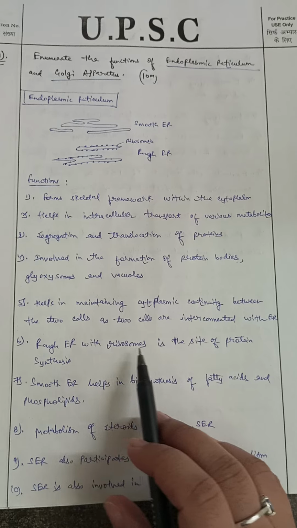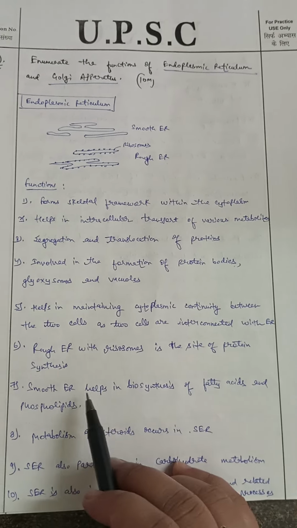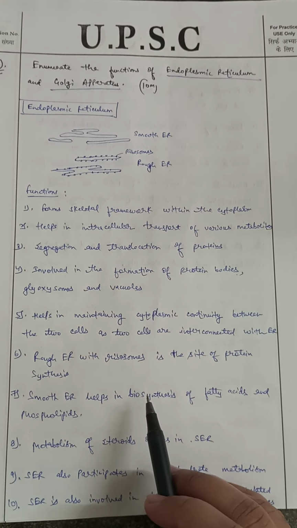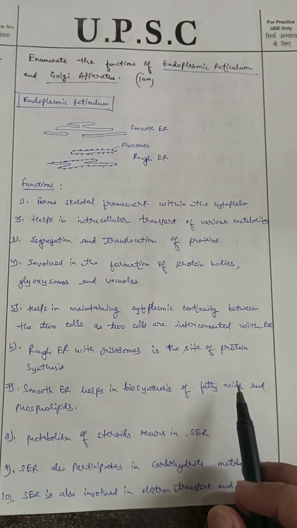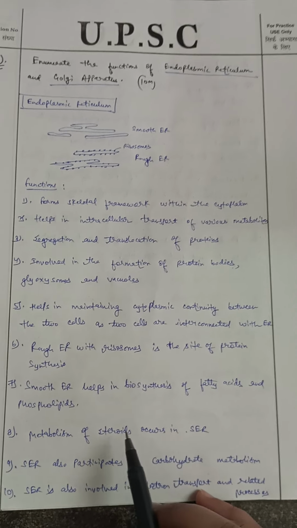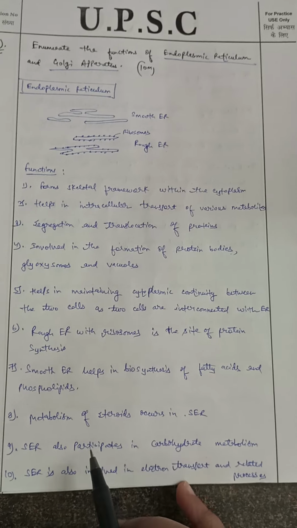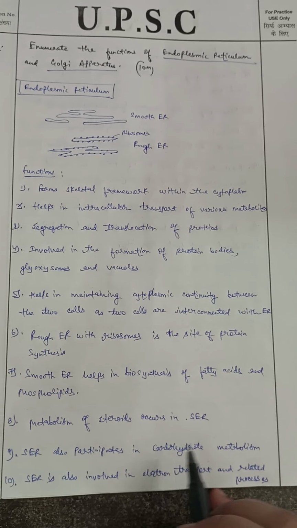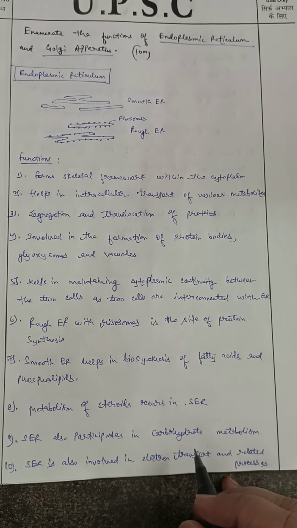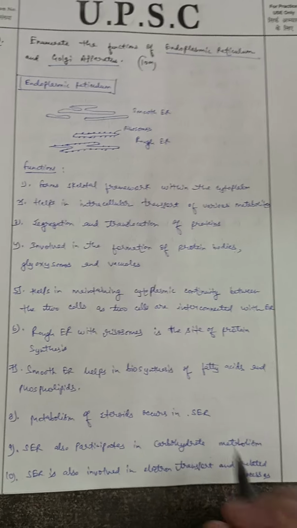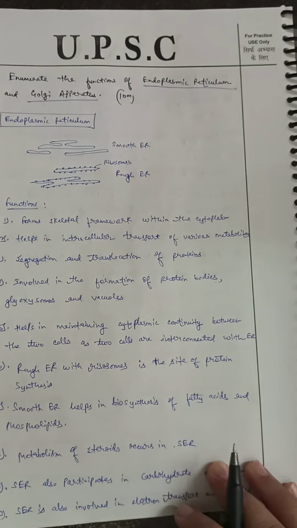Then rough endoplasmic reticulum with ribosomes is the main site of protein synthesis. Smooth endoplasmic reticulum helps in biosynthesis of fatty acids and phospholipids. Metabolism of steroids also occurs in smooth endoplasmic reticulum, and smooth endoplasmic reticulum also participates in carbohydrate metabolism and electron transport and related processes. So these are the functions of the endoplasmic reticulum.